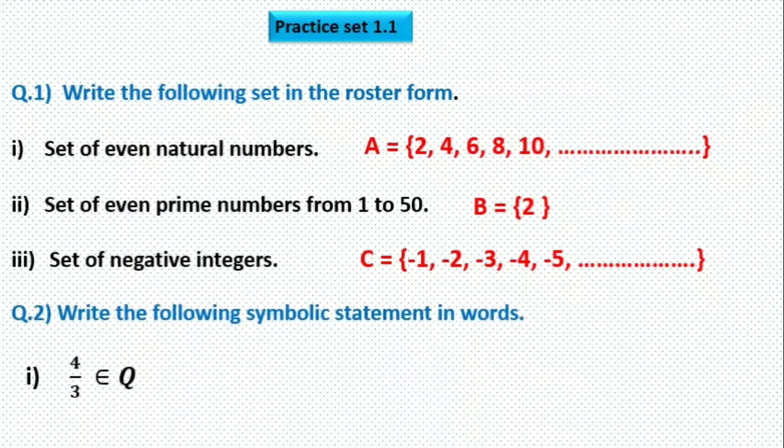Next question is: write the following symbolic statement in words. This is the symbolic statement, 4 divided by 3. What is the meaning of that sign? That is not E. 4 divided by 3 belongs to set Q. So how to write it? 4 divided by 3 is an element of set Q. Also you can write 4 divided by 3 belongs to set Q.